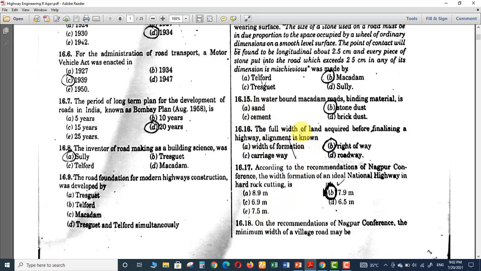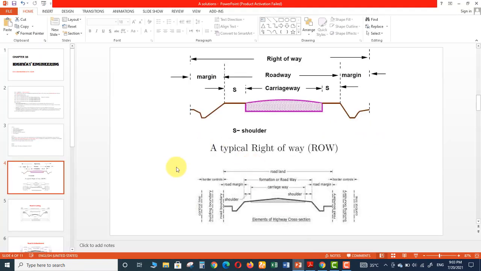The full width of land acquired before finalizing a highway alignment is known as width of formation, right of way, carriageway, or roadway. So the question is saying the full width of land acquired before finalizing a highway. Let me show you the typical cross section.